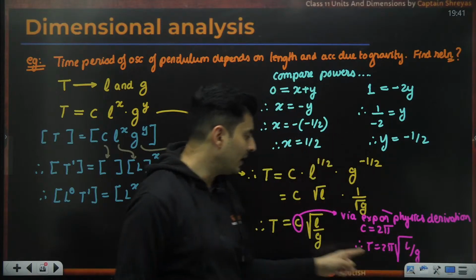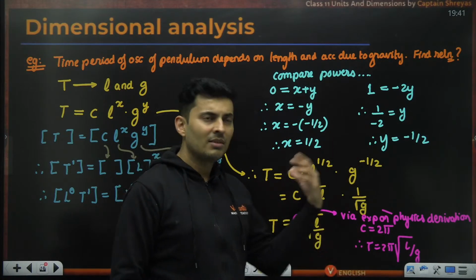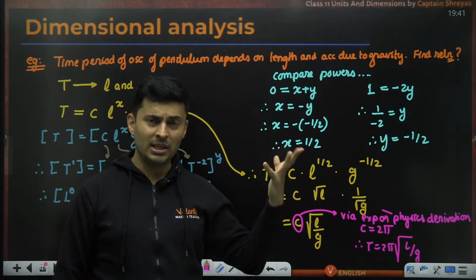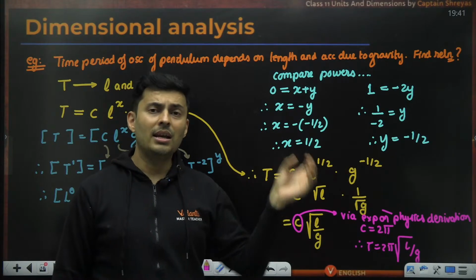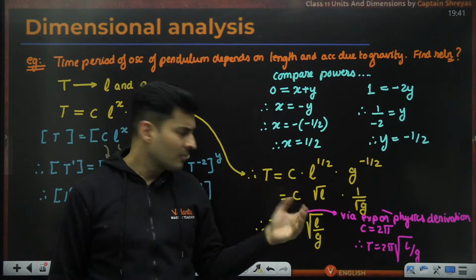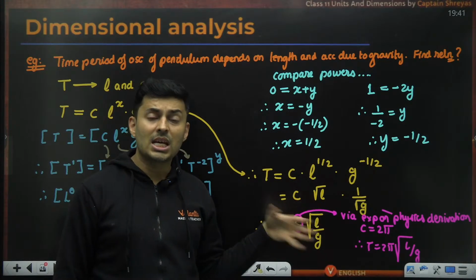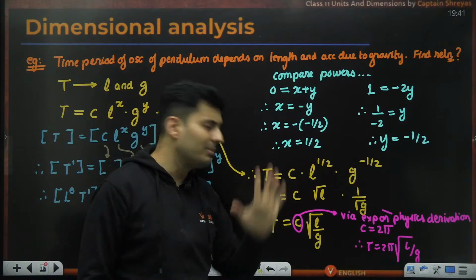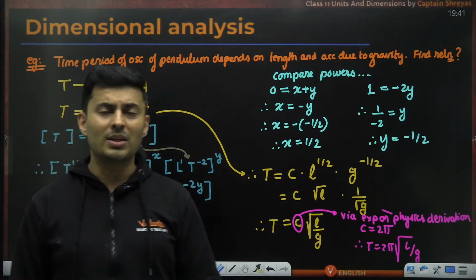But you don't have to find this out. You will see the options. One option will be 5 pi root L into G. Another option will be L into G by something. Another option will be L square by G. Another option will be something root L by G. Oh, that will be the answer. You don't break your head over the constant.